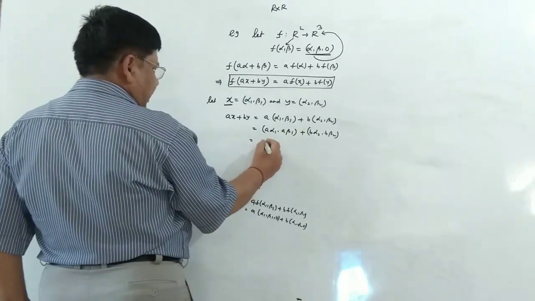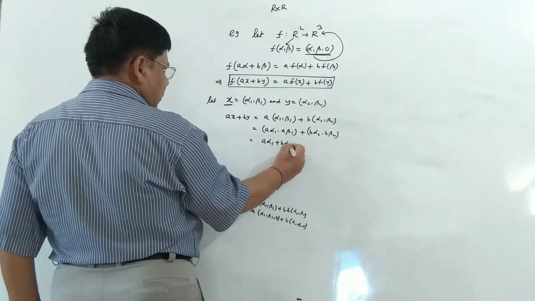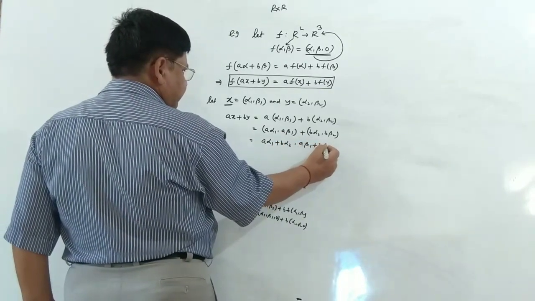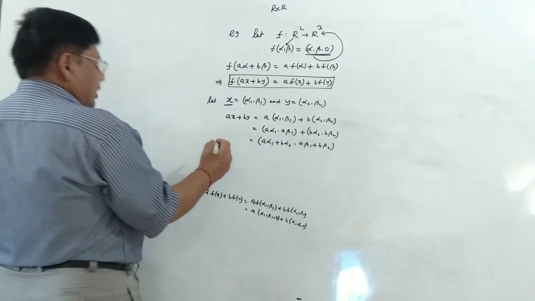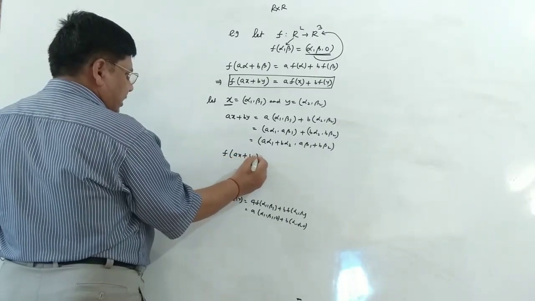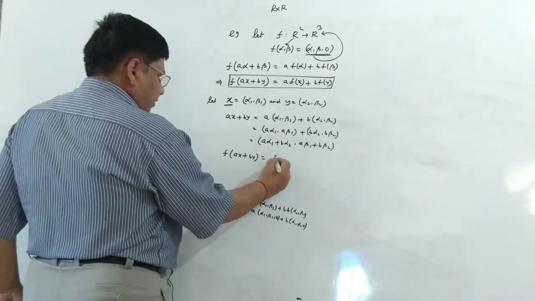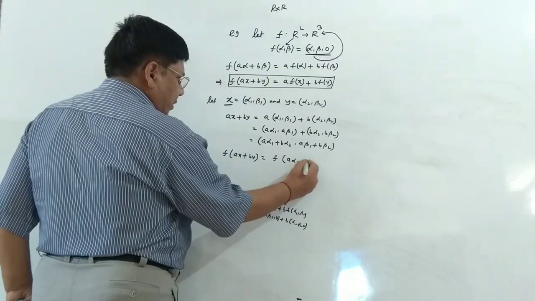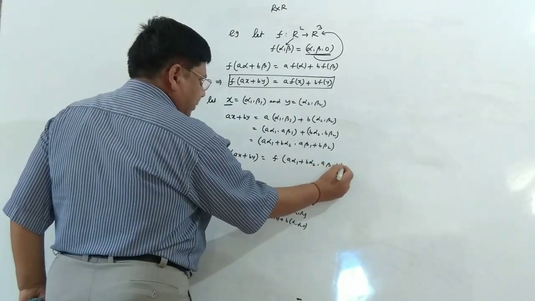Adding coordinate wise, it's going to be (a alpha 1 plus b alpha 2, a beta 1 plus b beta 2). Now what is the impact of the function onto this element ax plus by? ax plus by is in fact (a alpha 1 plus b alpha 2, a beta 1 plus b beta 2).